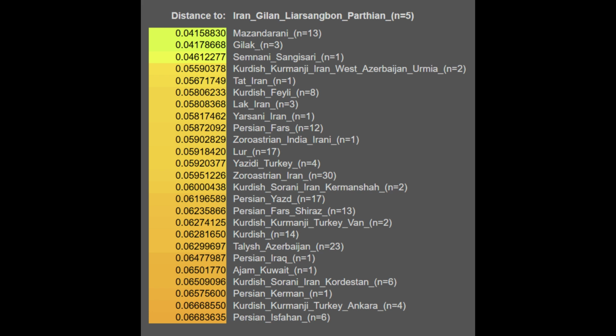The distances for the Parthian era samples from northern Iran are very similar. Nonetheless, they are a bit lower. And again, you can see that nearly all of the populations here are Iranian populations or Iranics living outside of Iran. And this primarily suggests a great degree of continuity yet again between the Parthian period sample sets and modern day Iranian populations.